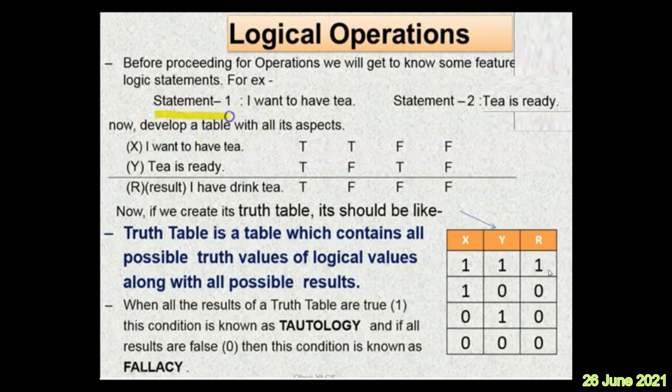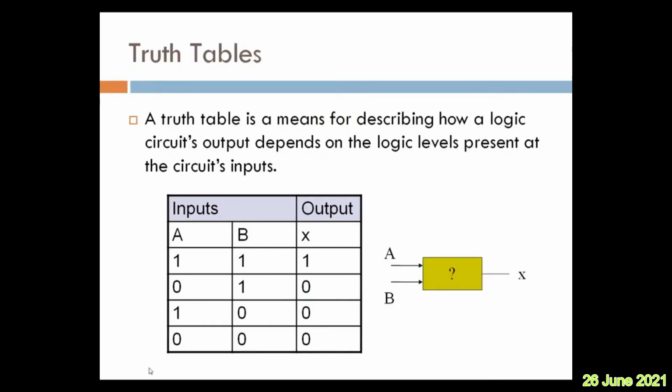So, no tautology. Instead, in R column 1, 1, 1, 1, then it would have tautology. Instead of 1, 0, 0, 0, if it is 0, 0, 0, 0, it is an example of a fallacy. This is what I can tell you about the truth table as well as the tautology as well as your fallacy. Now, once again, the truth table is example.